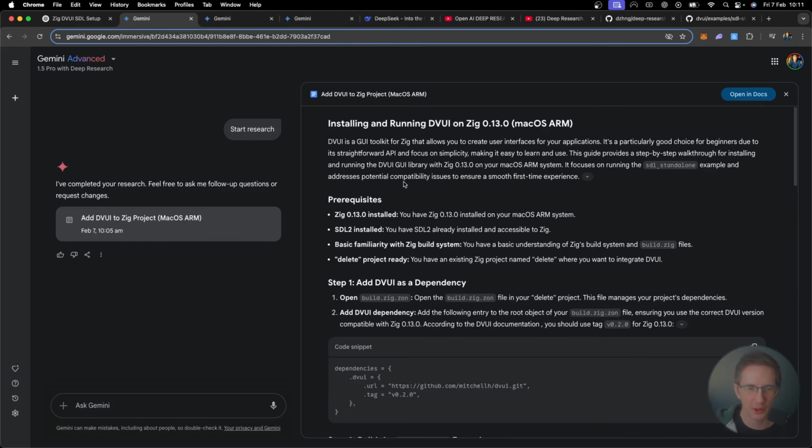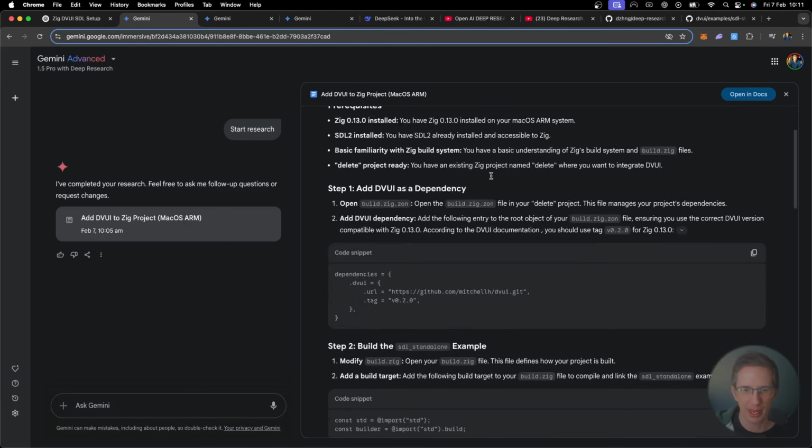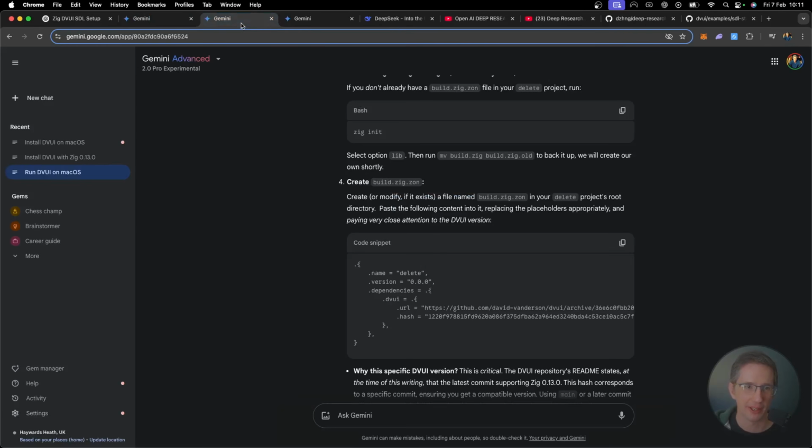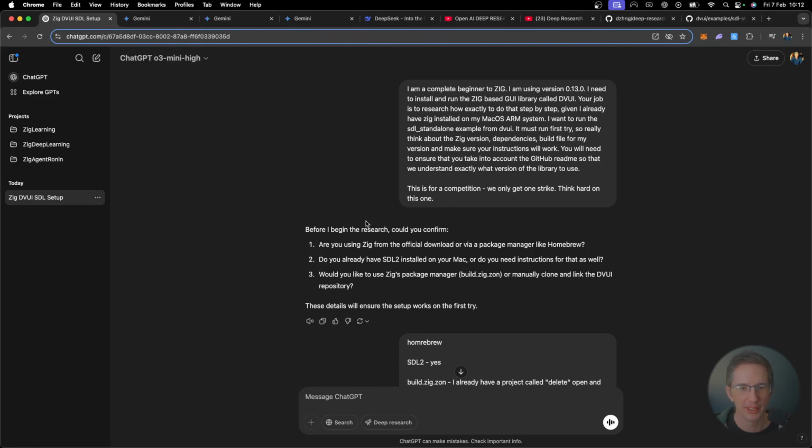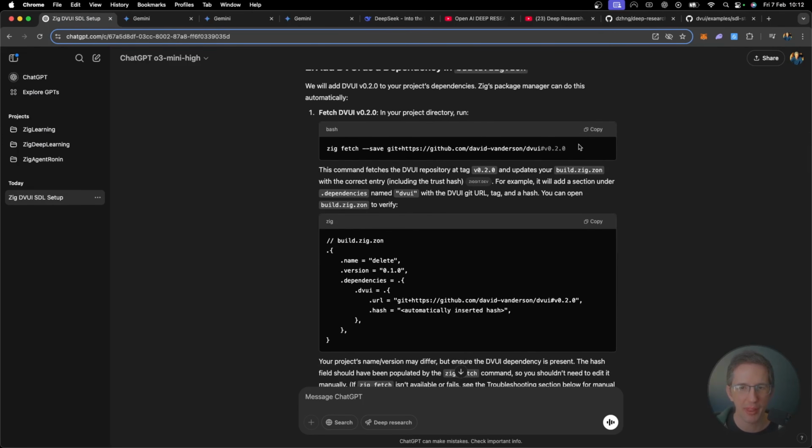So taking a look at Google here, right? Installing and running DVUI on Zig 0.13 Mac ARM. So this one, it's just a fail. So these have failed. I'm very impressed with the speed. Basically, if these models have read something on the internet that gives the answer exactly perfectly in various places, it'll probably memorize that and regurgitate it fairly well. OpenAI's one has impressed me because it's the one thing that's come out and said, actually, you need to do this zig fetch --save, and it's going to do this, and this is the structure of it.